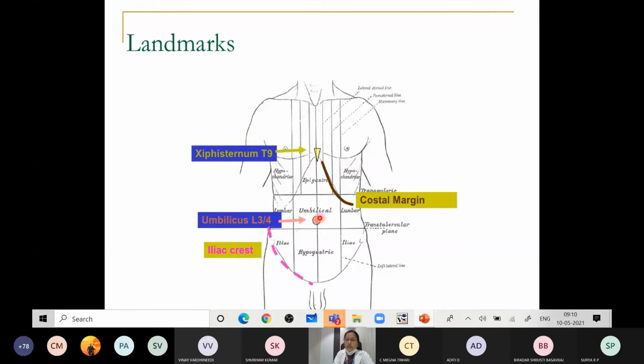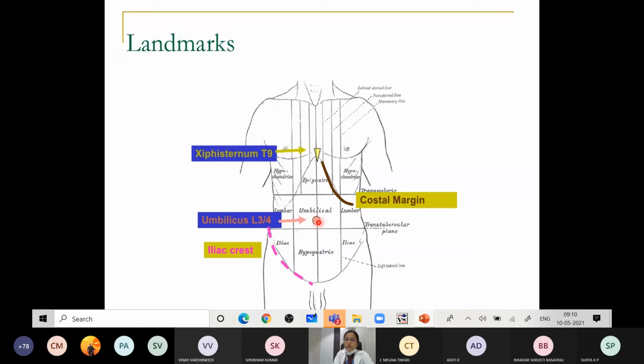The other most important landmark is the umbilicus, which is a midline cicatricial tissue, or scar tissue, present in the midline along the linea alba. This corresponds to the level of L3 and L4 in adults.